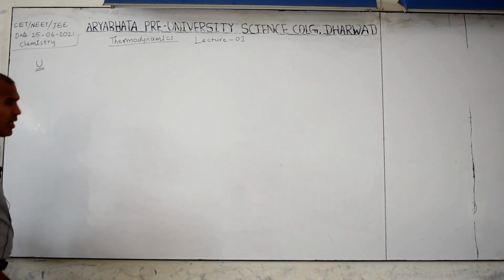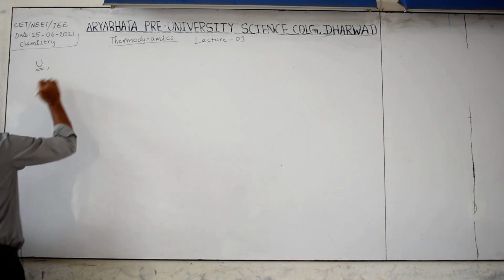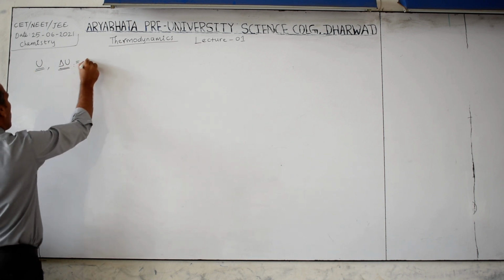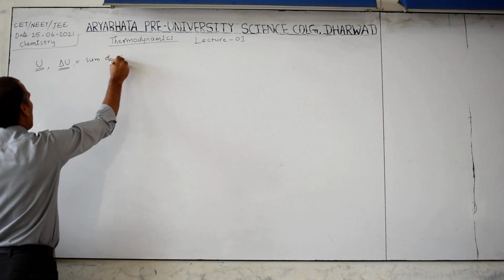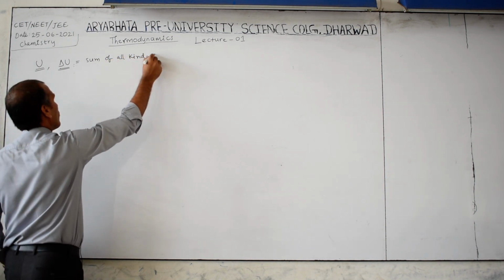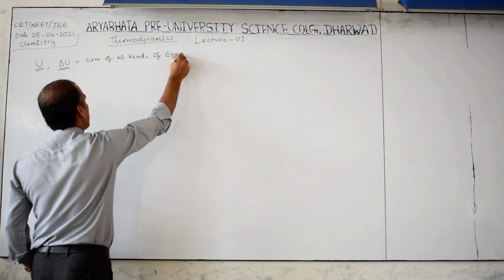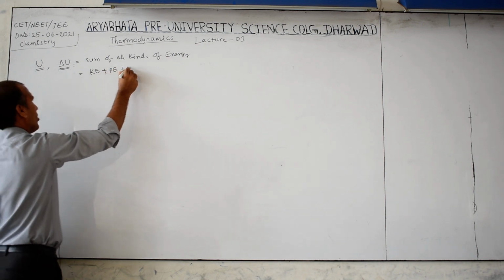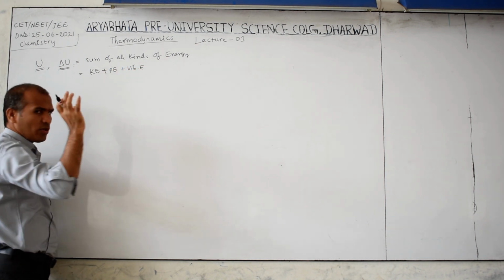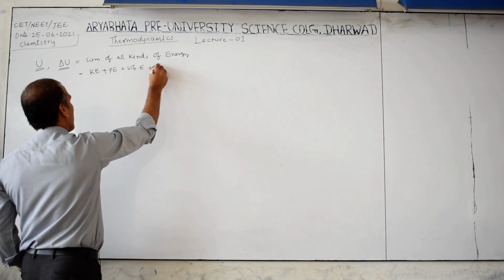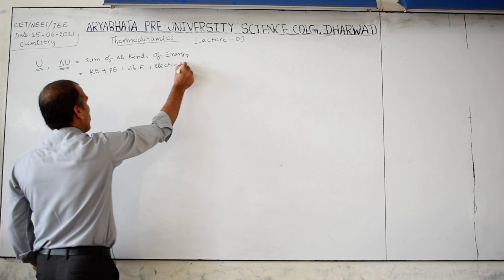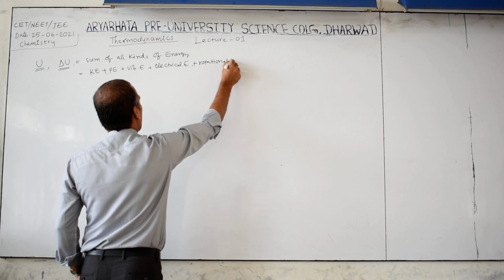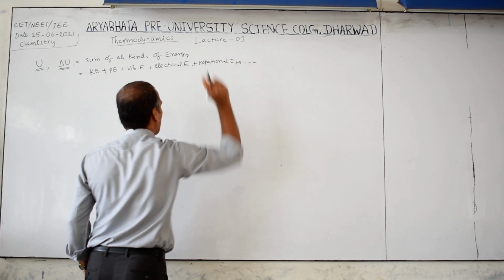Internal energy is denoted with U, and we do not calculate this internal energy exactly, therefore delta U. Delta U is the sum of all kinds of energies: kinetic energy, potential energy, vibrational energy, electrical energy, rotational energy, plus some mechanical energy, anything.